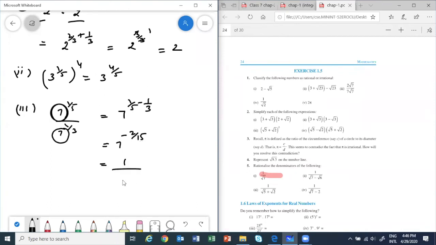I will get 1 upon 7 power 2 by 15 I can write. See, now I use the other property. If you have a power minus n, I can write 1 upon a power n. This property I used. See, students, note here. Yes, so 1 upon 7 power 2 by 15. Why? Because there was a negative sign. Because of this negative sign, I use this property.